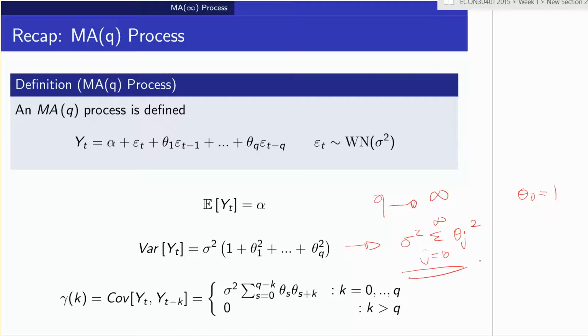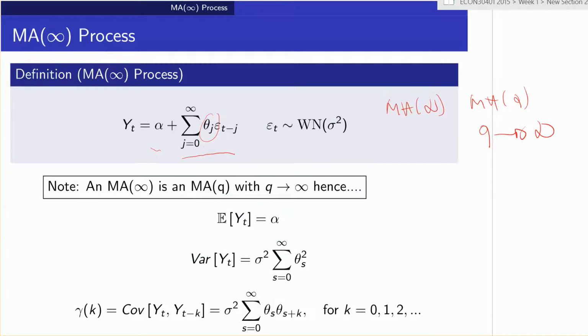Again, this holds if the limit exists, if this is finite. The sum of an infinite number of coefficients may not be finite, and if that were the case, then the limit wouldn't exist. So for example, we can't have theta_j equal to 1 for all j, otherwise the limit would be infinite. Normally these coefficients, as j gets bigger and bigger, have to be declining very quickly, such that the sum of them is still finite. And again, we can also find the covariance function by letting q go off to infinity. So getting the properties of an MA(infinity) is relatively straightforward.